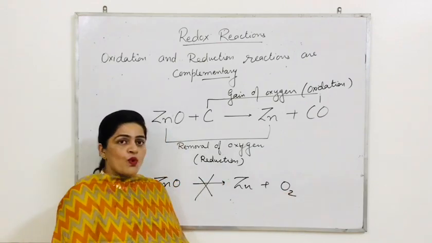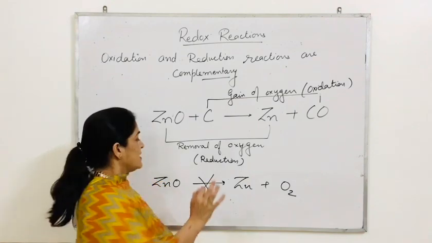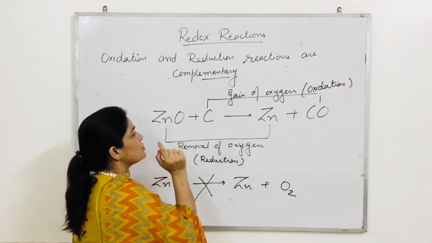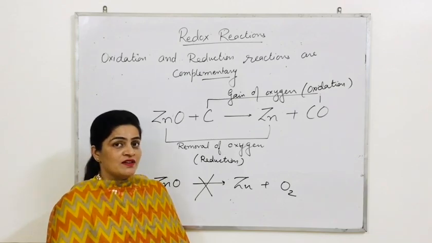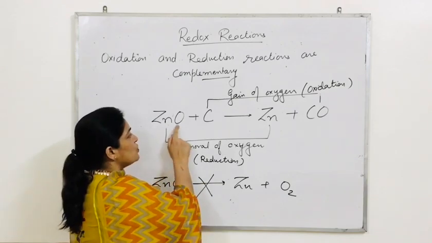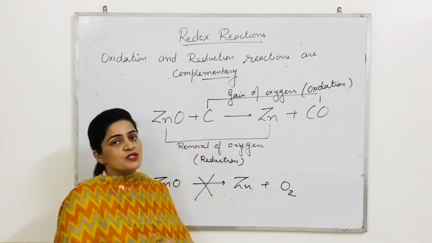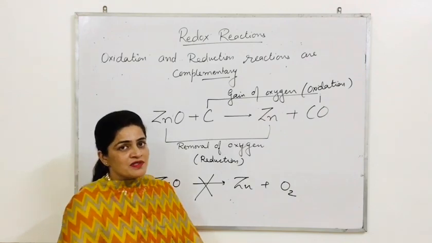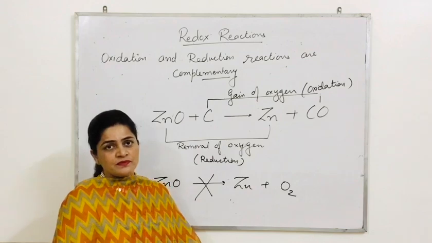Zinc oxide, why will it lose oxygen? It will not lose. It will lose if the other demands. So one is losing oxygen, the other is gaining oxygen because of their nature. So it is going to lose oxygen because carbon is ready to gain oxygen. Both are complementary, both are simultaneous processes. So this is the explanation according to the classical concept.